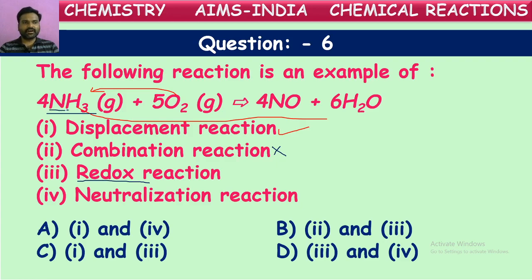But after the reaction, it gained oxygens to form nitric oxide. So this compound is losing hydrogens and gaining oxygens. This gaining of oxygens is called oxidation. So ammonia has undergone oxidation here.